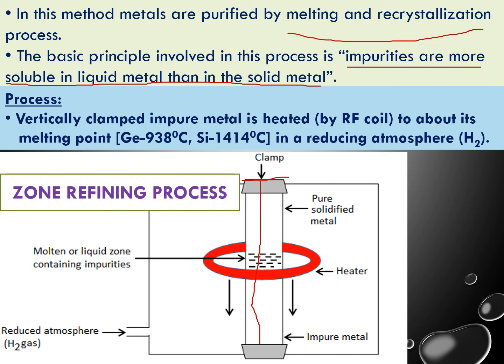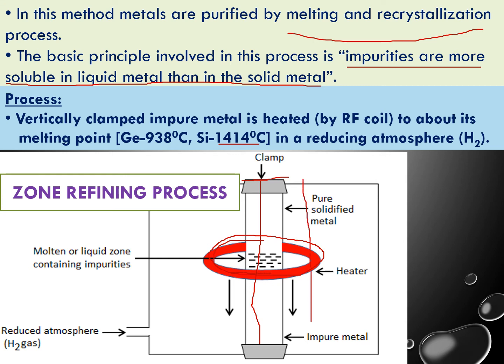Now by using the heating coil, this is the hot heating coil, it is maintained near the boiling point of the silica. Silica boiling point is 1414 degrees centigrade. At this temperature, by passing hydrogen gas, we will move this radio frequency heater from top to down.